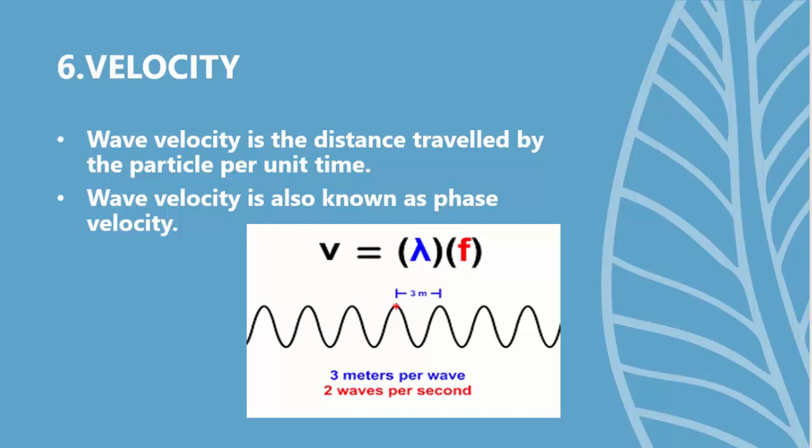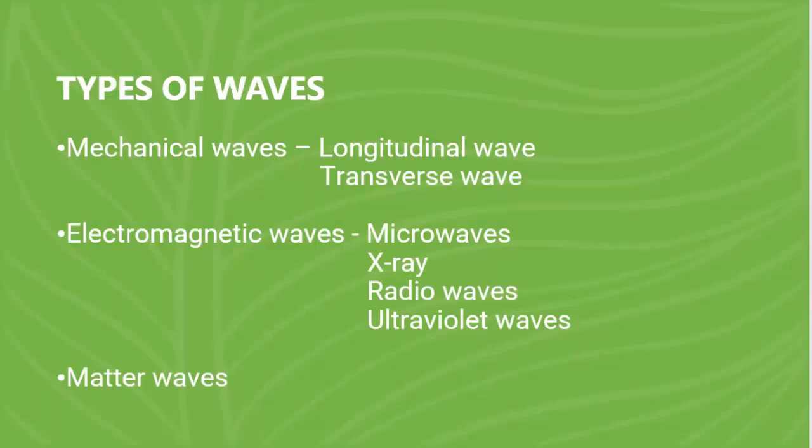These are the characteristics of the waves. Now let us go to the types of waves. The types of waves are mainly classified into 3 categories: mechanical waves, electromagnetic waves, and lastly matter waves. Further, the mechanical waves are classified into longitudinal wave and transverse wave.